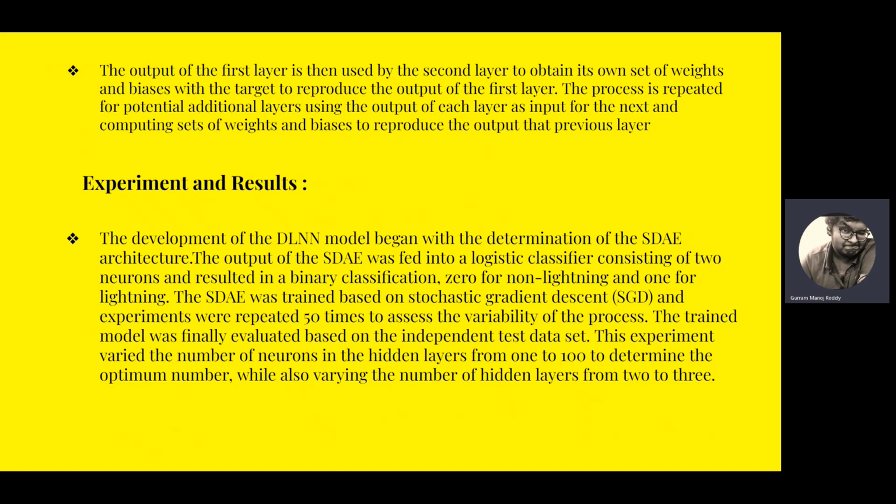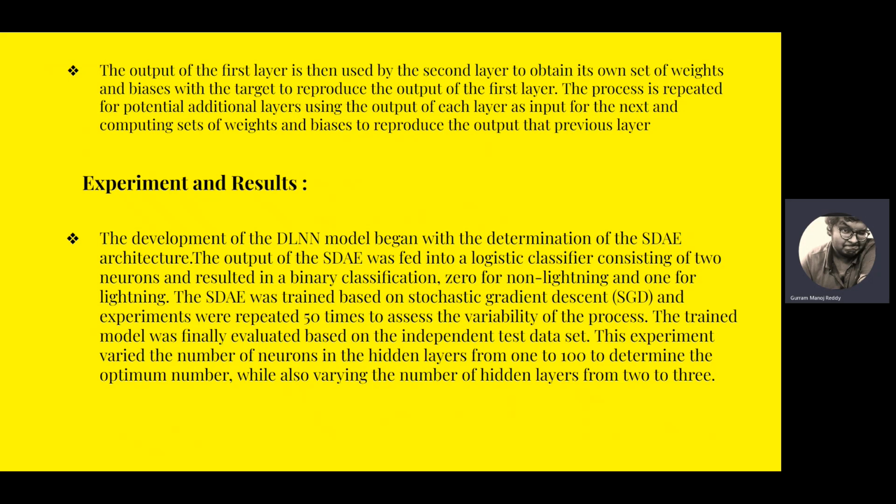So based on the output of the logistic classifier, we say whether a thunderstorm has occurred or not. The SDAE was trained based on stochastic gradient descent and experiments were repeated 50 times to assess the variability of the process. The trained model was finally evaluated based on the independent test data.